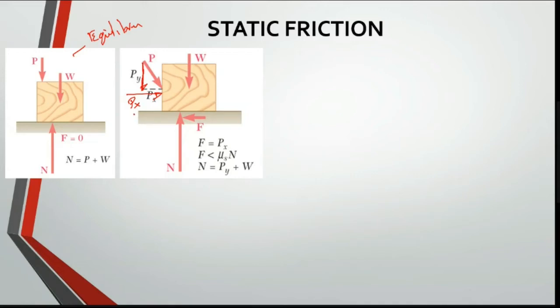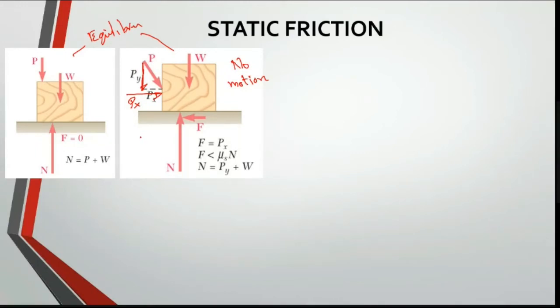Let me consider this horizontal force Px is small. It doesn't have enough capacity to make the object move. So here also there is no motion of the object, and I can again say it is an equilibrium state. So I can equate it: sigma Fx is equal to 0.